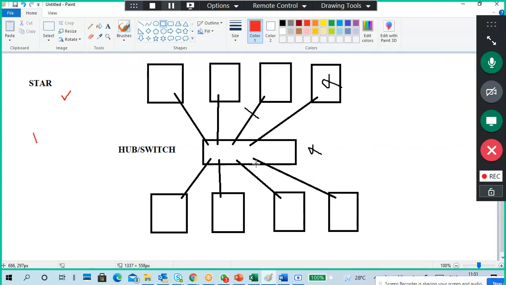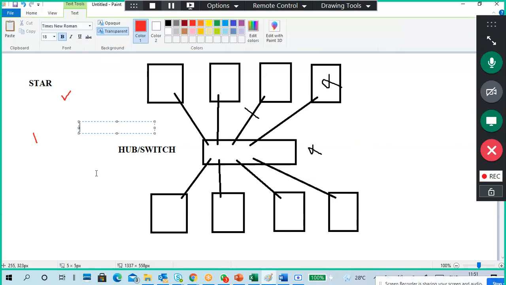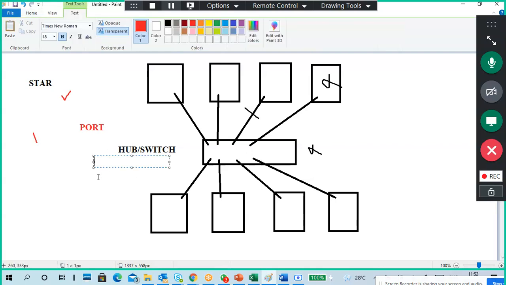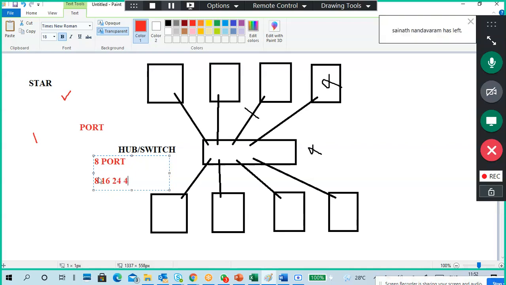Scalability. This hub or switch contains ports, meaning connections. Each one is a port: port 1, port 2, port 3. For example, if I take a hub with 8 ports, it means we can make 8 connections. Switches come as 8 port, 16 port, 24 port, 48 port, 64 port.